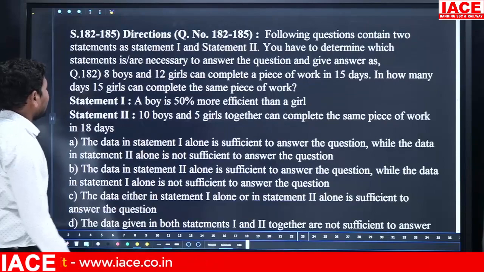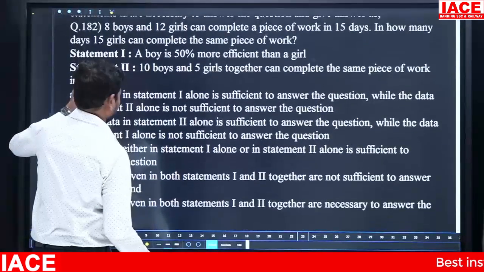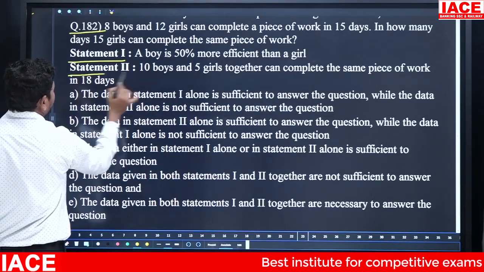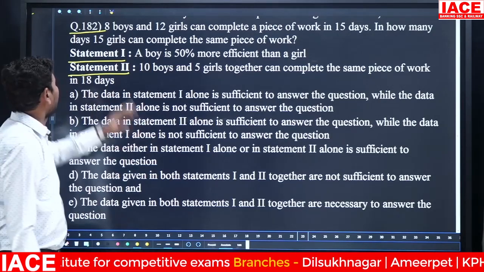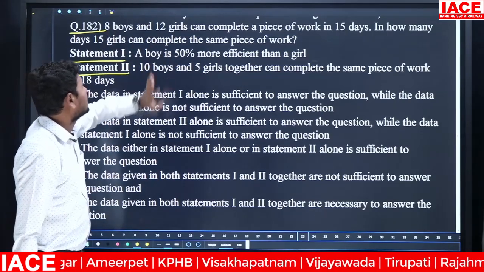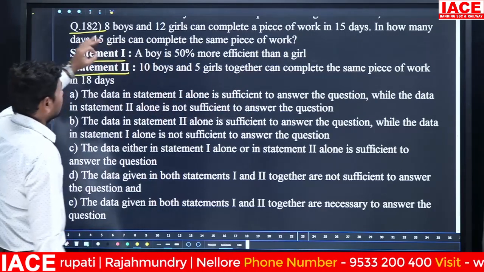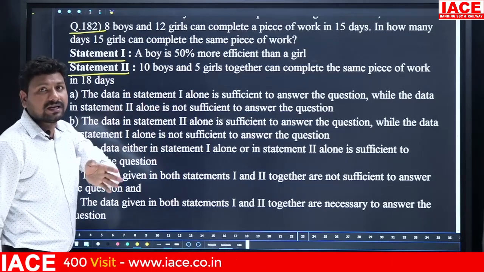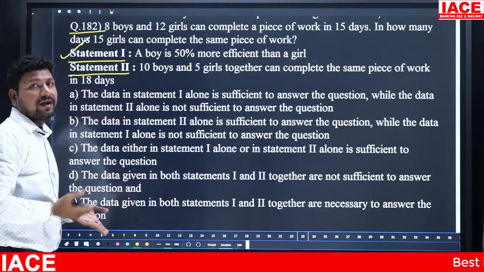Next we have statement based questions. Here the question, here statement 1 and here statement 2. 8 boys and 12 girls can complete a work in 15 days. In how many days can 15 girls complete the same piece of work? That means we need the relation between boys and girls. A boy is 50% more efficient than a girl. Once the relation is generated, either time wise or efficiency wise with different genders, you can easily calculate the question. That means statement 1 is enough to find an answer.